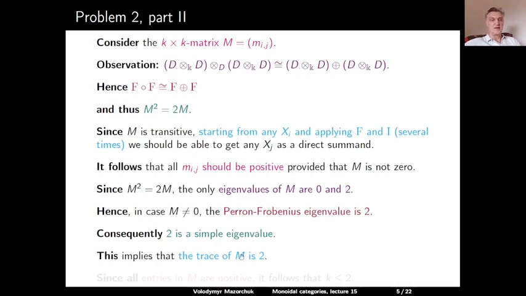This implies that the trace of M must be 2, because 2 is a simple eigenvalue and all other eigenvalues are equal to 0. So the trace of M is a sum of all eigenvalues with multiplicities that should be equal to 2, which means that the sum of all diagonal elements in M is 2, and they all should be non-zero, and they all should be integers. So since all entries in M are positive integers, it follows that the size of M is at most 2. So this finishes the case when our matrix M is a non-zero matrix.